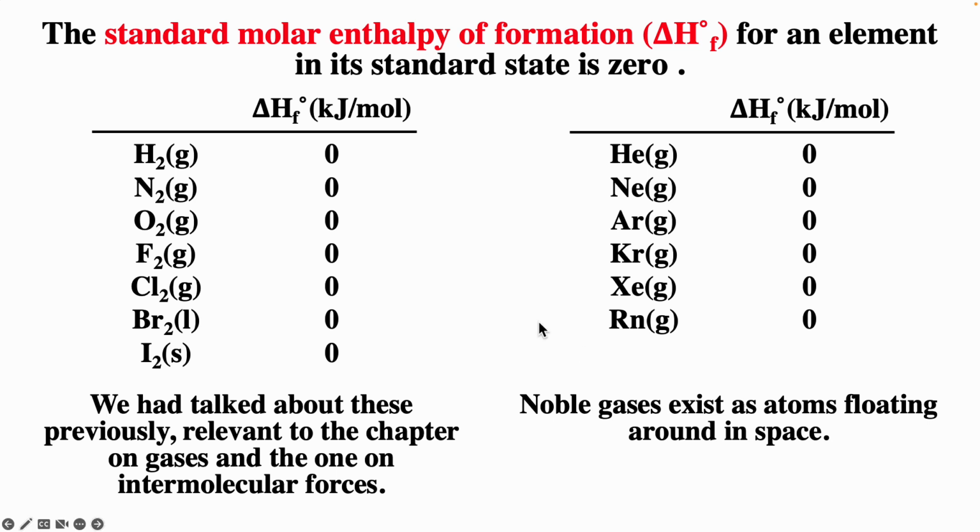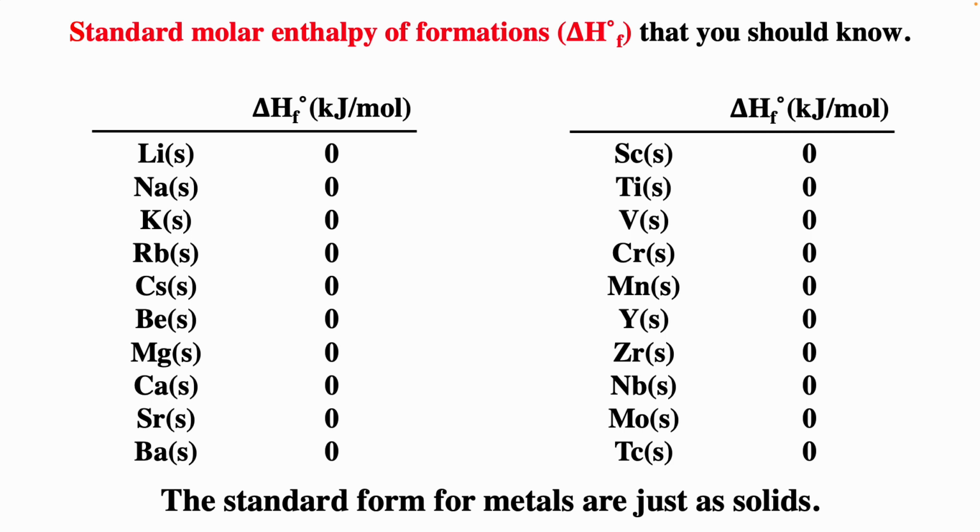And so we've talked about the gases before. These are diatomics: H2, N2, O2, F2, Cl2. Bromine's a liquid, iodine's a solid. So all these are elements in their standard state, so 0 enthalpy of formation. The noble gases are monatomic. They're floating around as single atoms. So that's elements in their standard state. For the metal elements, they're just solids. Those are elements in their standard state. So enthalpy of formation is 0.